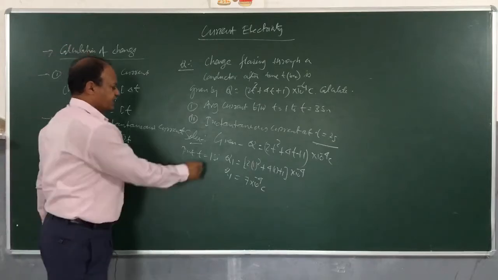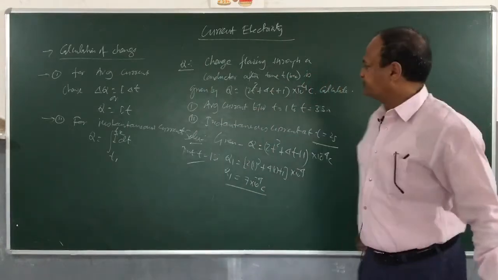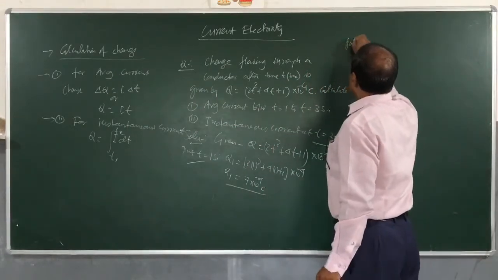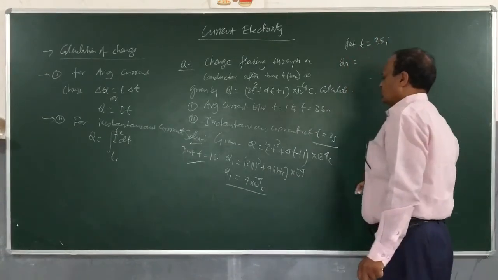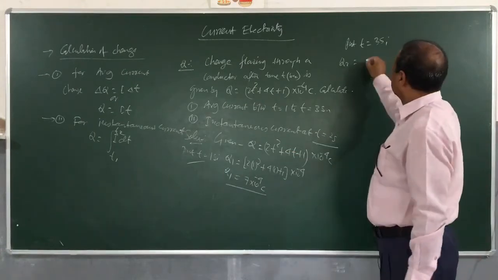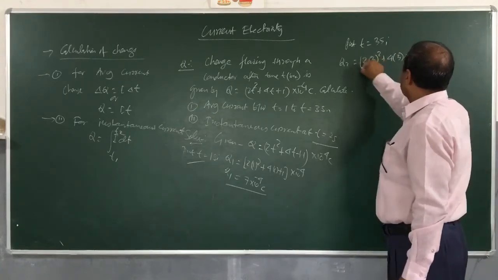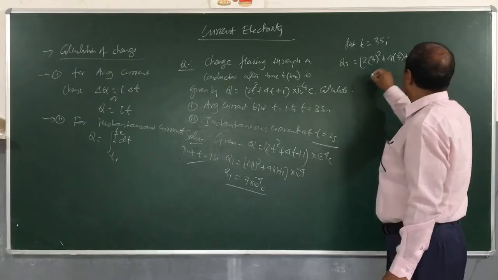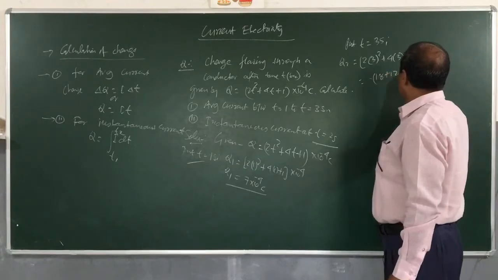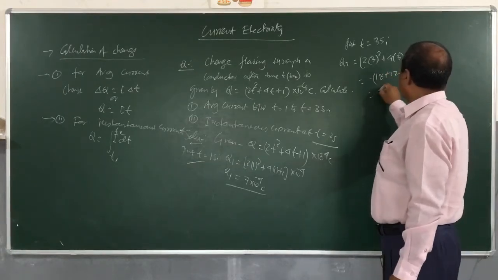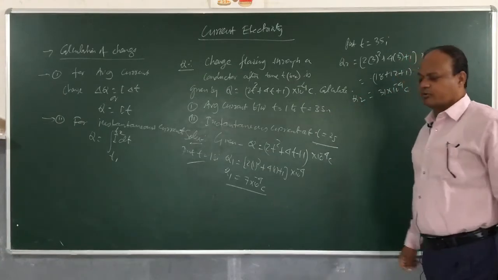So when t1 is 1 second, I got q1, which is 7 into 10 power minus 4 coulomb. Now put t is equal to 3 seconds, then q2 will be 2 into 3 square plus 4 into 3 plus 1, into 10 power minus 4. So 18 plus 12 plus 1 into 10 power minus 4, it is 31 into 10 power minus 4 coulomb. So children, you got how much is q2 and how much is q1.